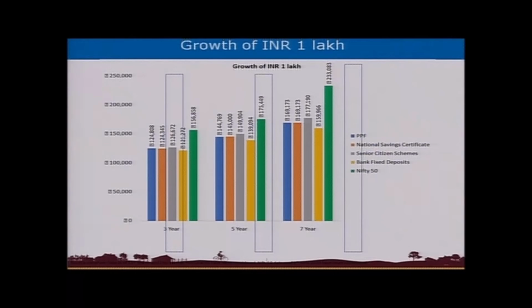So this is an indication of the growth of INR 1 lakh which has been invested in various instruments. All these instruments which I had just now spoken about. A PPF in a 3-year period would have grown to about 1,28,000, and on the other hand, a Nifty would have grown to about 1,56,000. Similarly, over a 7-year period, the PPF would have grown to about 1,69,000. And a bank deposit would have grown to about 1,59,000, and the Nifty 50 index fund would have grown to about 2,33,000.